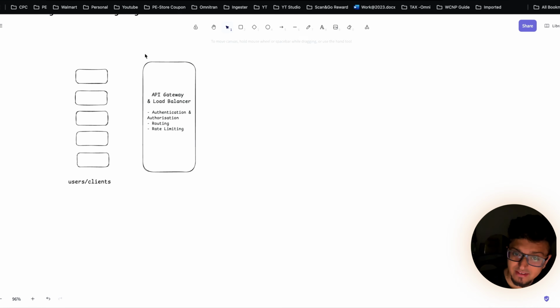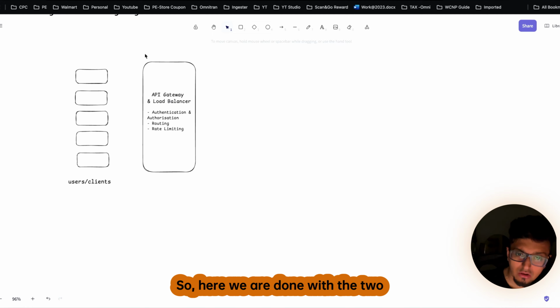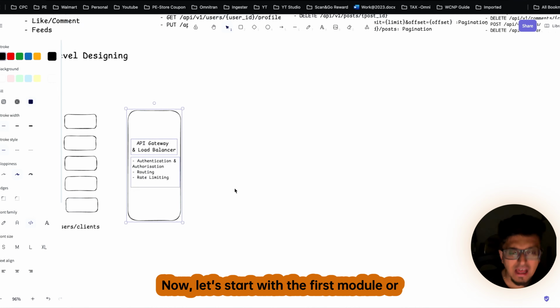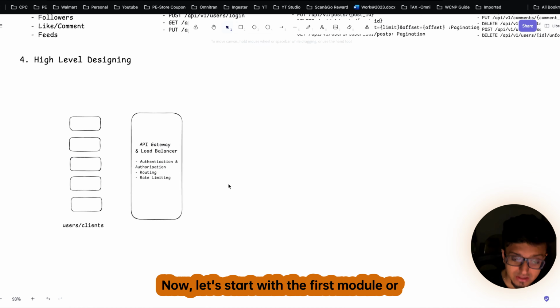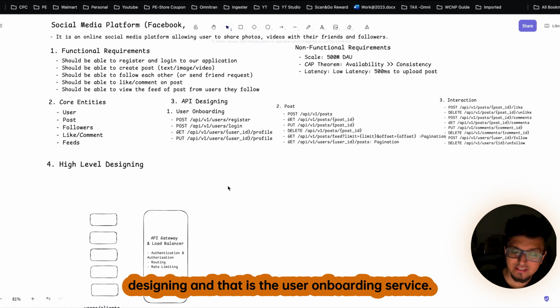I hope this is quite simple and straightforward. This is the same structure we are using across all our videos. So here we are done with the two components, that is the user one and the load balancer. Now let's start with the first module, the first component that is required for our designing, and that is